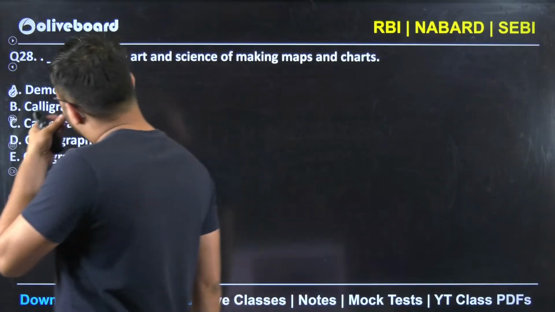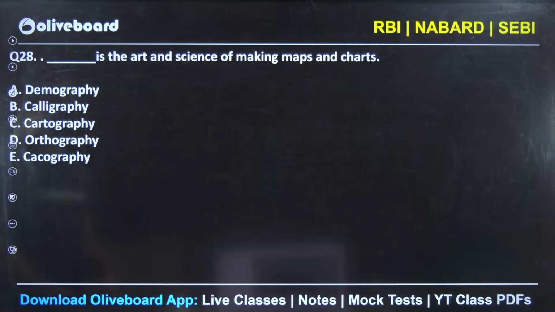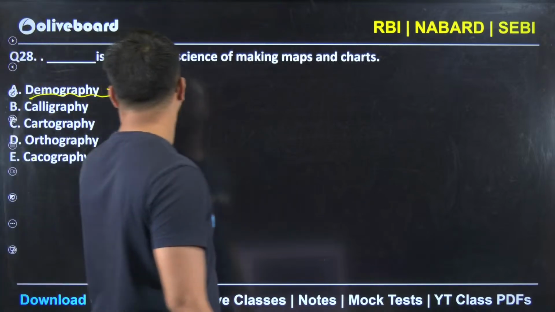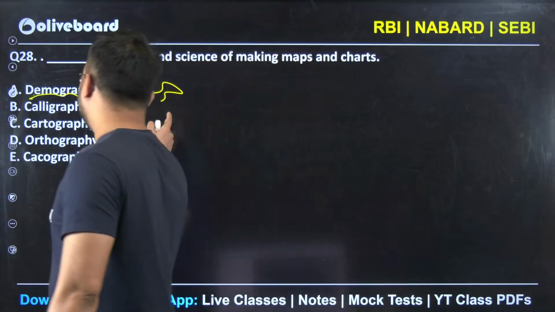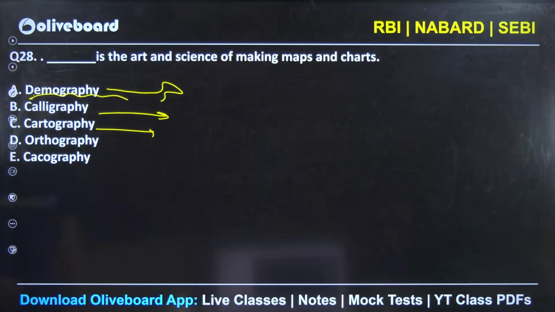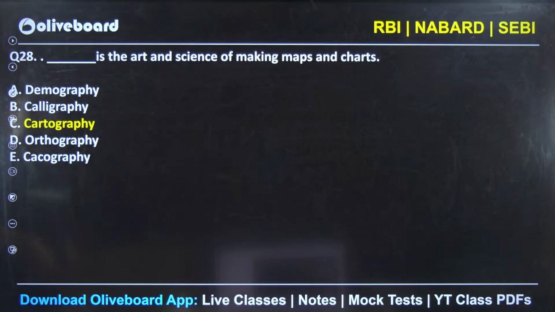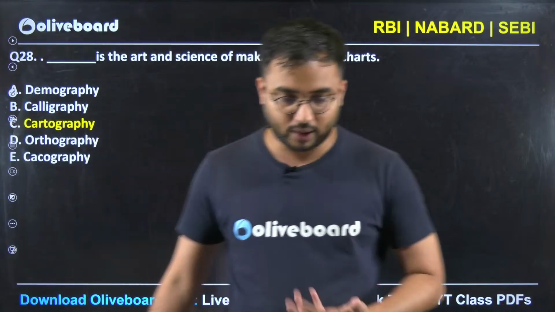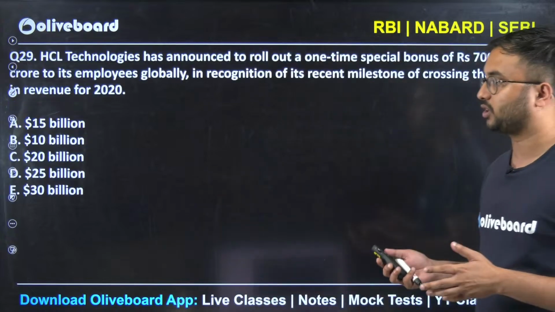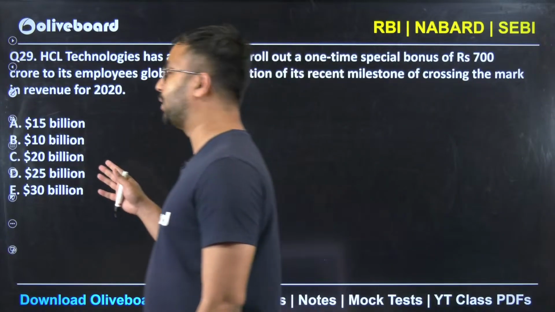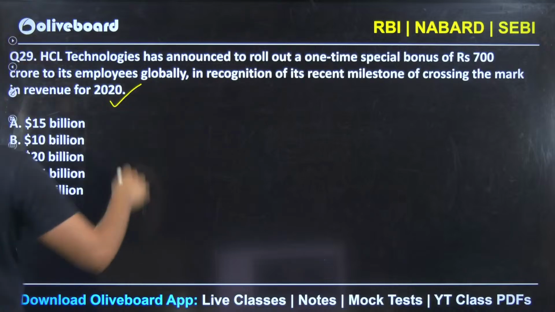Okay, then, dash is the art and science of making maps and charts. It's a very simple static GA question. Carto, Ortho, Caco, Calligraphy, Demography. Demography is nothing but the overall segmentation of population. Calligraphy is handwriting related. Cartography is the correct answer. Orthography is related to your X-rays and all. Cacography, I think you can search it out. So this is how you have to study also. That question was particularly a very low hanging fruit. Most of the students would have solved it.